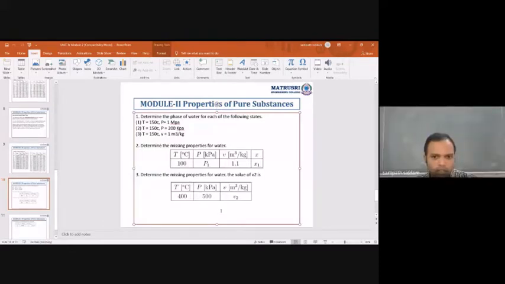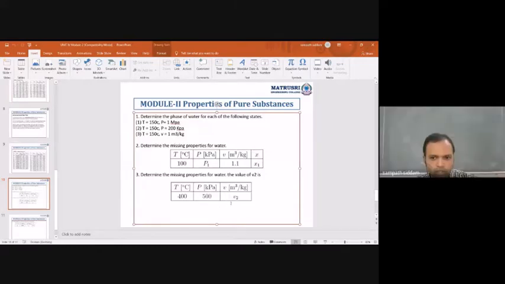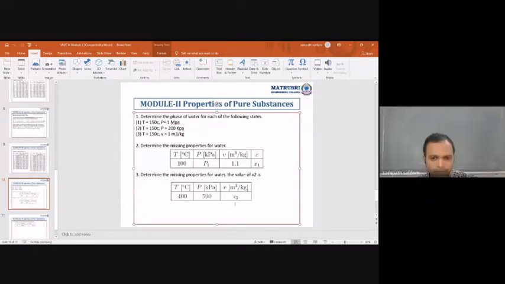At 350, note down the values of your specific volumes VF and VG.